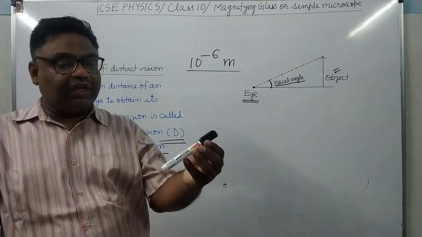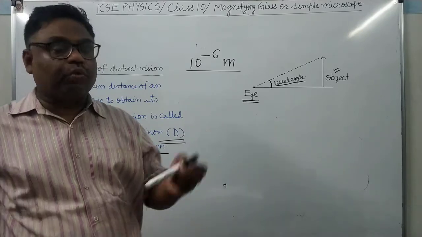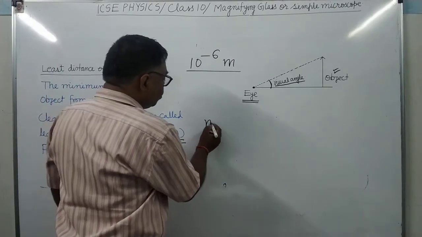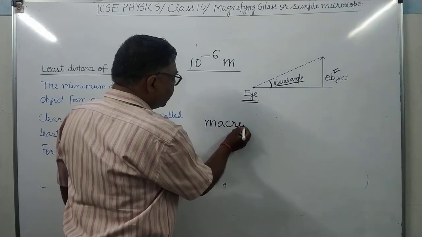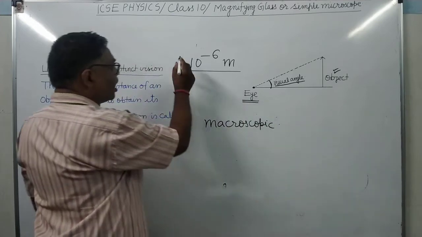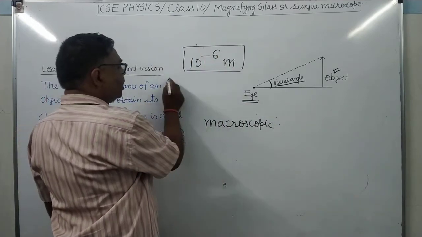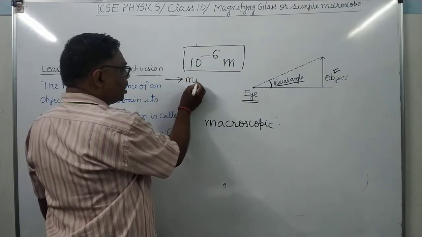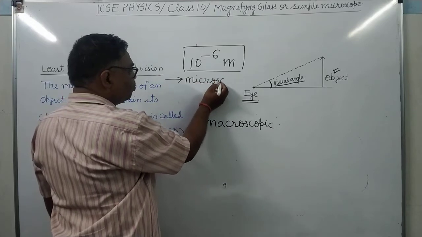For example, here this is not microscopic. This is a macroscopic object. Macroscopic. But the objects which are having this size, smaller than this, are called microscopic. It's clear.